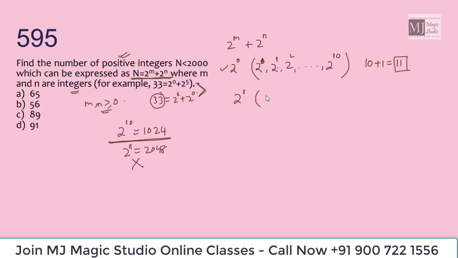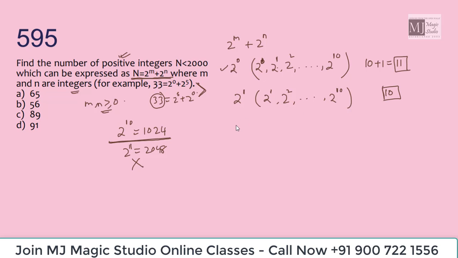So I'll start with 2 to the power 1 and can go up till 2 to the power 10, isn't it? 2 to the power 10 is 1024, 2 to the power 1 is 2, which will add up and give me 1026, which is way less than 2000. So how many combinations can we have here? We can have 10 combinations here, with 2 to the power 1 plus 2 to the power 1, 2 to the power 1 plus 2 to the power 2, and so on.